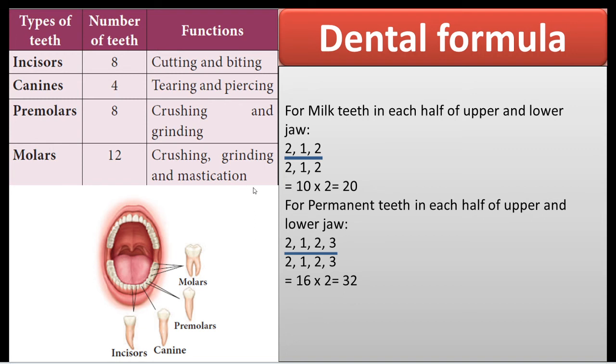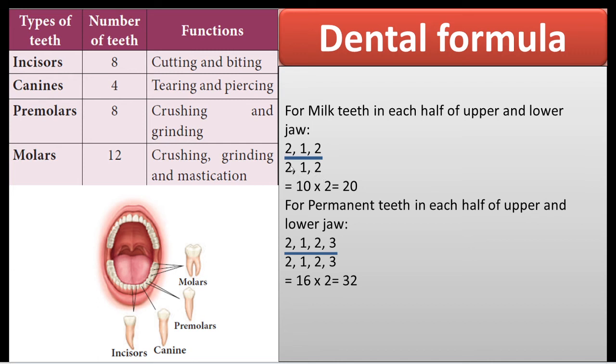Then we'll see the dental formula. The dental formula represents the number of different types of teeth present in each half of a jaw, that is upper and lower jaw. The types of teeth are denoted as we know already: incisors, canines, premolars, and molars. Here they have represented the dental formula for the milk teeth in each half of upper and lower jaw, for the first 20 teeth. In the upper jaw we have 2, 1, 2, and in the lower jaw also 2, 1, 2.